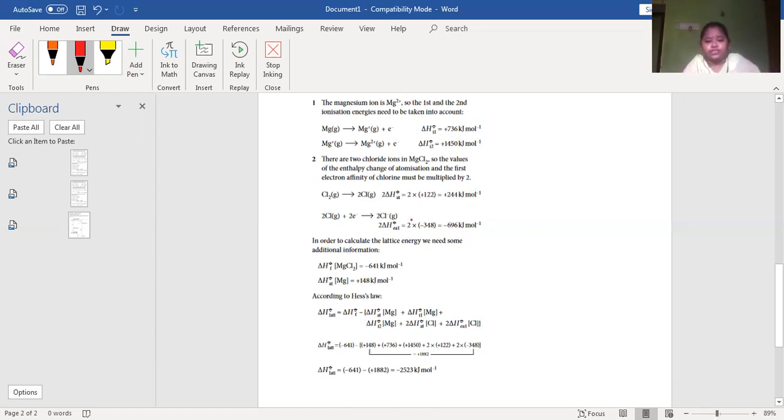So what I'm suggesting is, first write, because what we have seen in the Born-Haber cycle, atomization of magnesium first, right? So atomization of magnesium, how much energy? Plus 148, because it is endothermic, right? So positive 148 kilojoules per mole. So the atomization you write first.